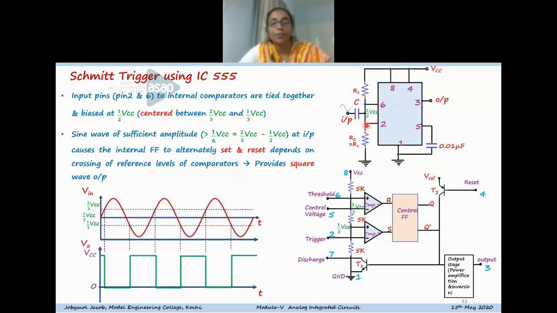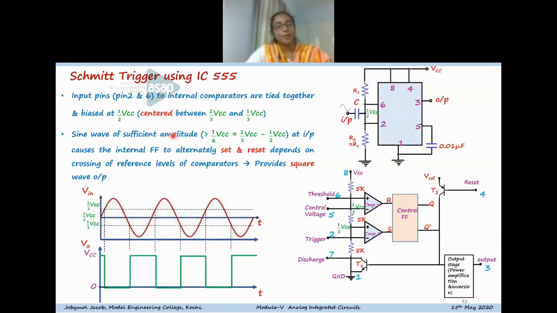So this is the voltage applied to the 6 and 2 input pins, and we know that already the reference voltages to the two comparators are 2/3 VCC and 1/3 VCC.